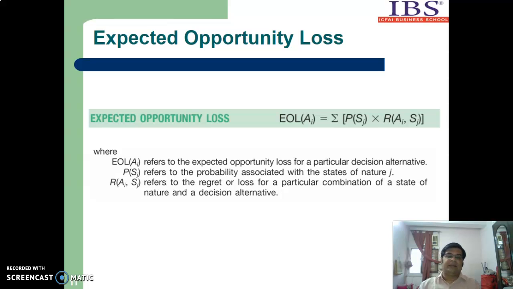So what is the regret or loss if the investor chooses stock number 2 and the market is bullish? This is called regret. We will follow this and, on the previous data, calculate the expected opportunity loss.